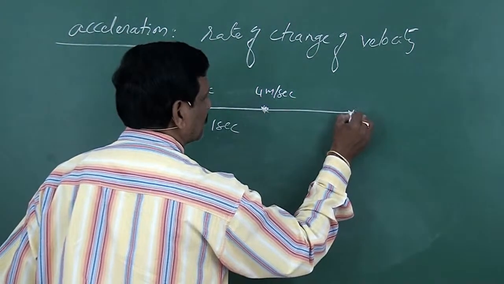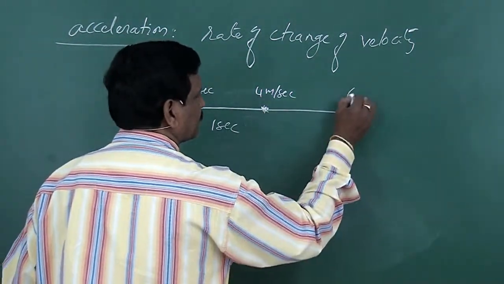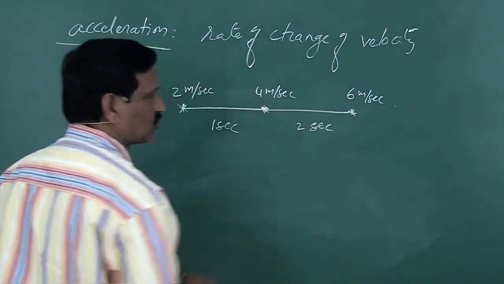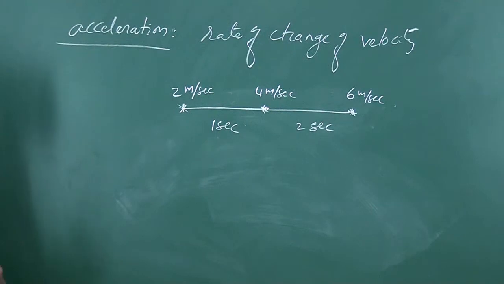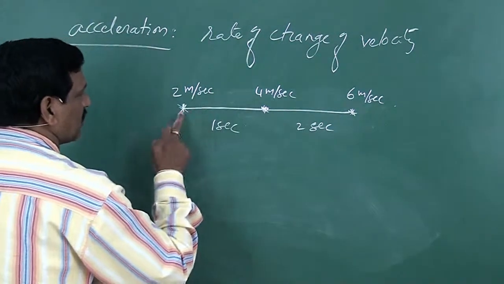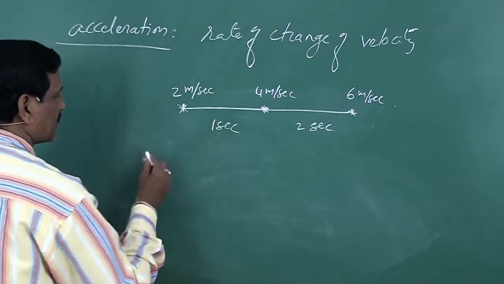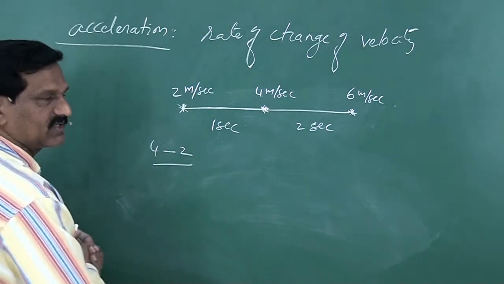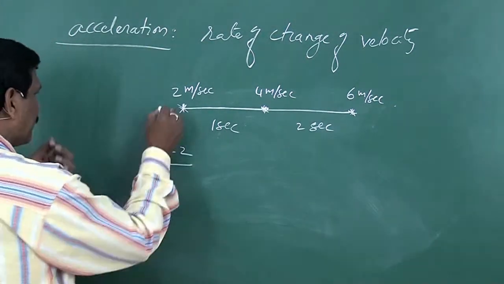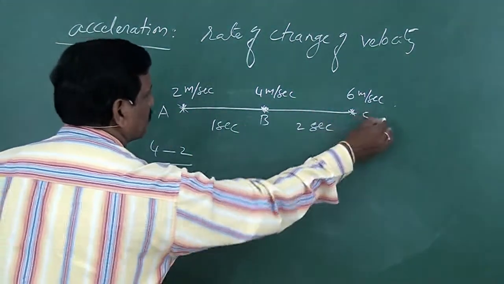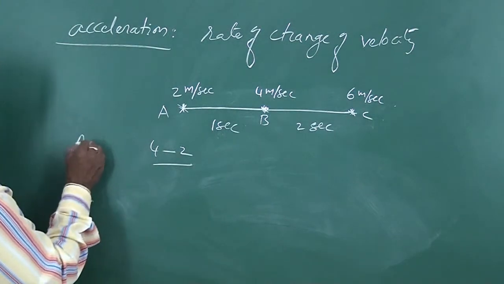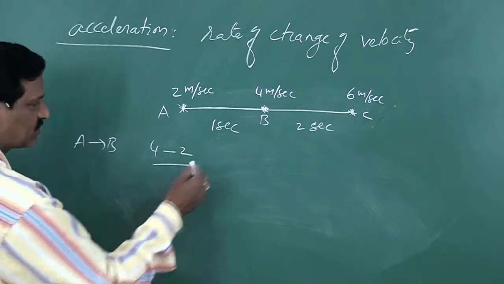After that it acquires a velocity of 6 meter per second after 2 seconds. So the change in velocity in the first second is 4 minus 2. Between A and B, the change in velocity is 4 minus 2, that is 2.